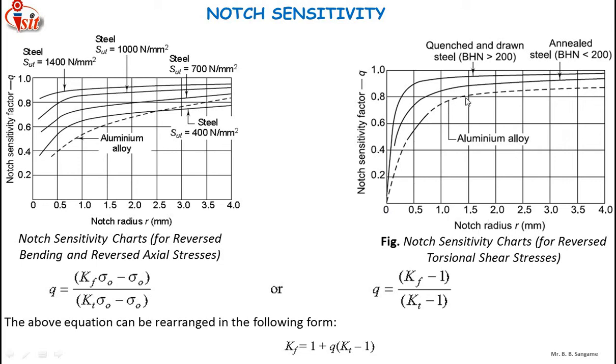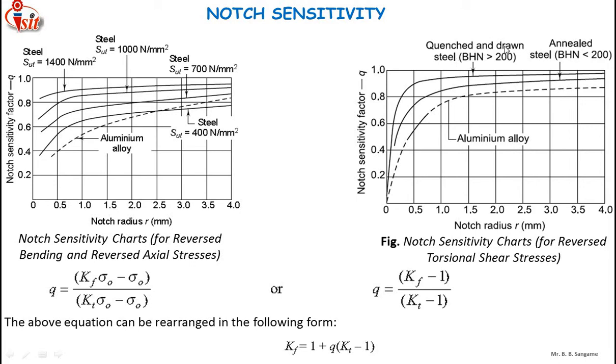The first dotted curve is of the aluminum alloy, and the notch sensitivity factor is increasing with a high intensity for the initial notch radius, but with further increase in radius, when the notch radius increases from 1.5 to 4, there is only a very low rate of increase of notch sensitivity factor Q.